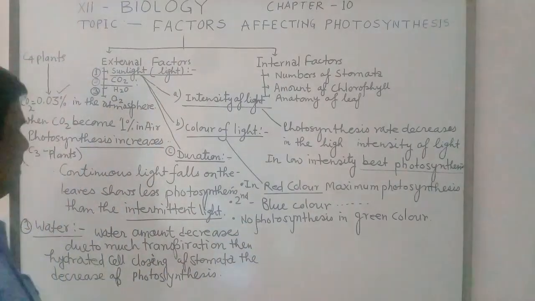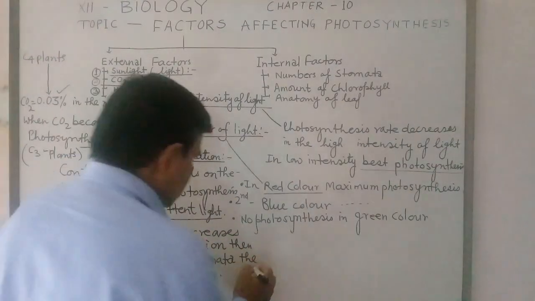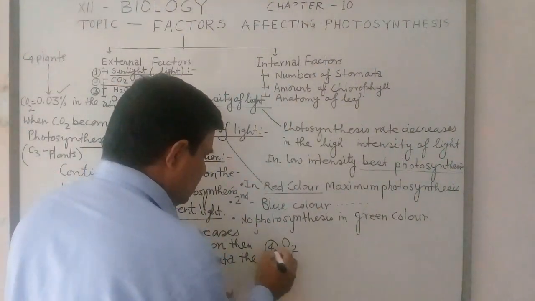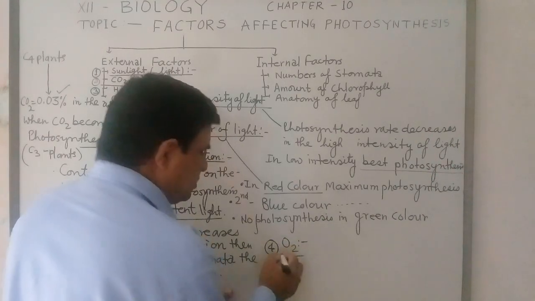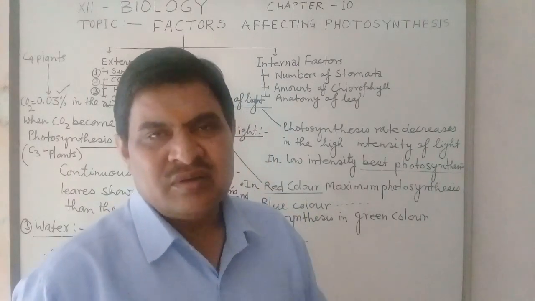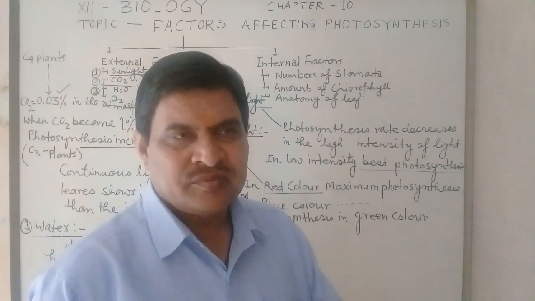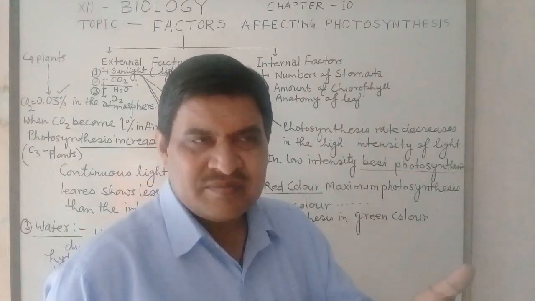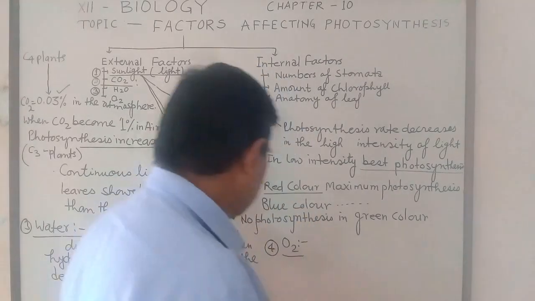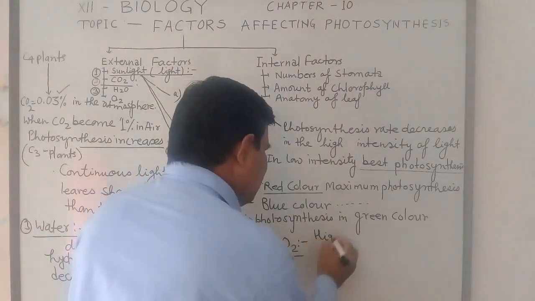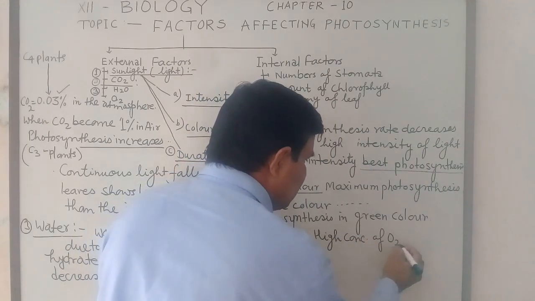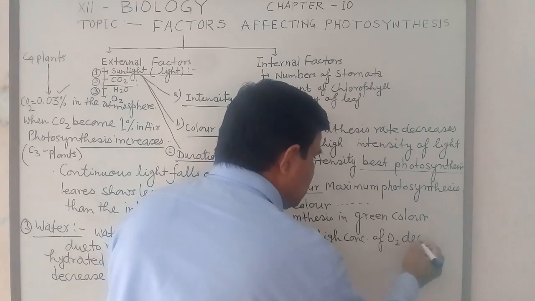Here, fourth one is oxygen, meaning O2. Photosynthesis rate increases due to less oxygen supply; sometimes a high concentration of oxygen decreases photosynthesis.